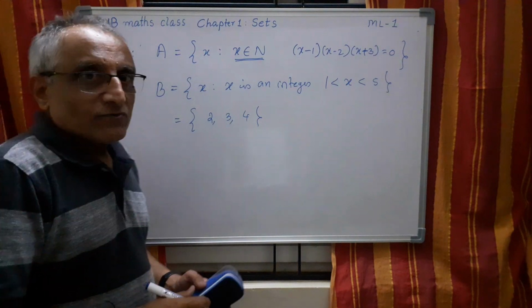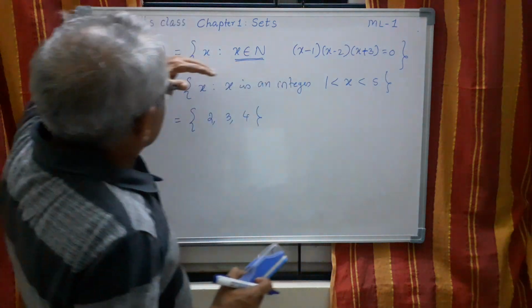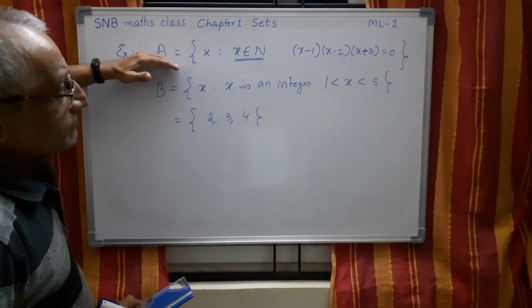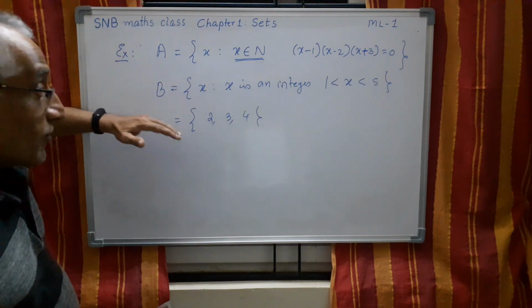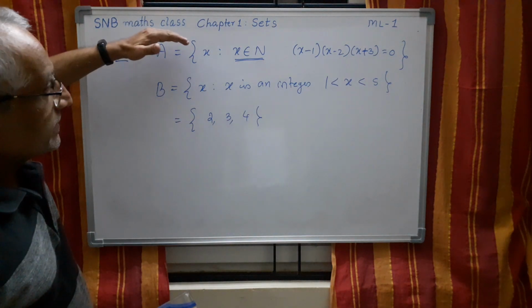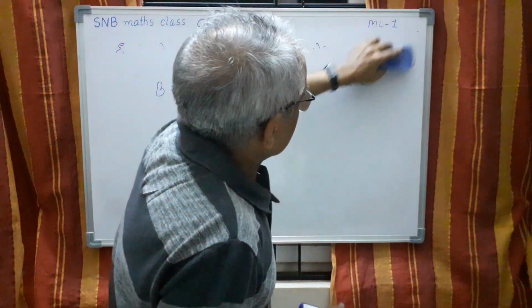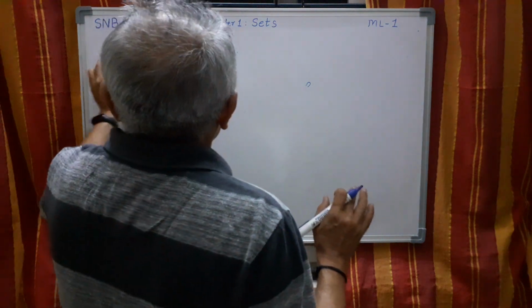So like this, we can convert a given set, when it is given in the set builder form, into tabular or roster form. Both are one and the same. When roster form is given, we can also write it in the set builder form. So let me first sum up what we have done so far.